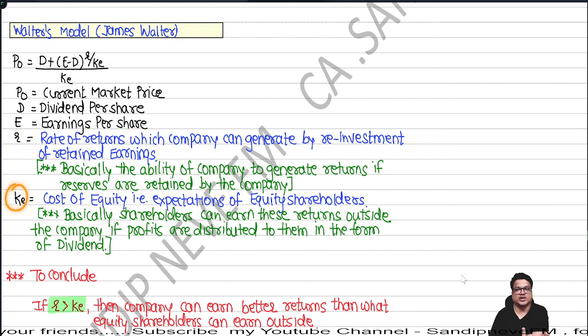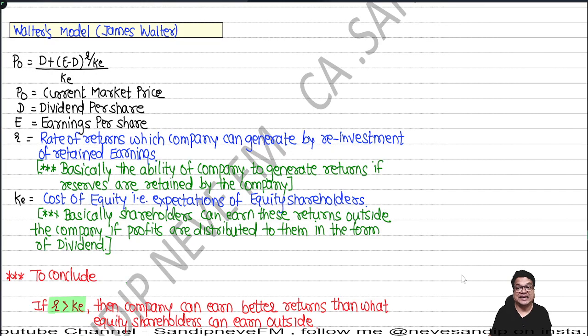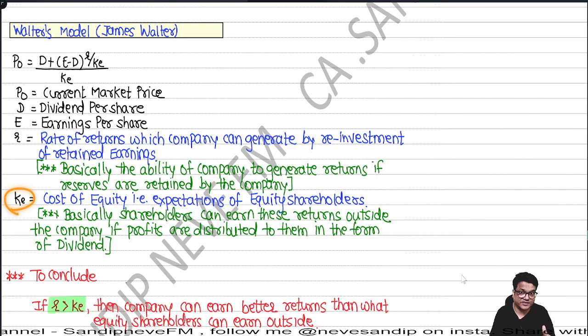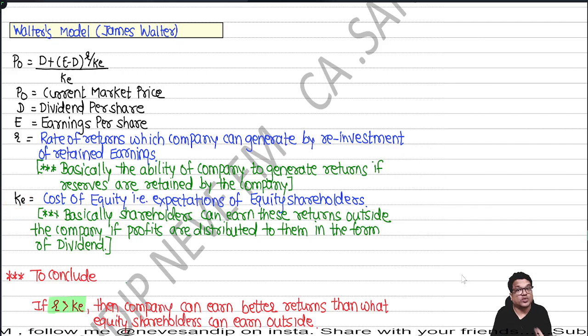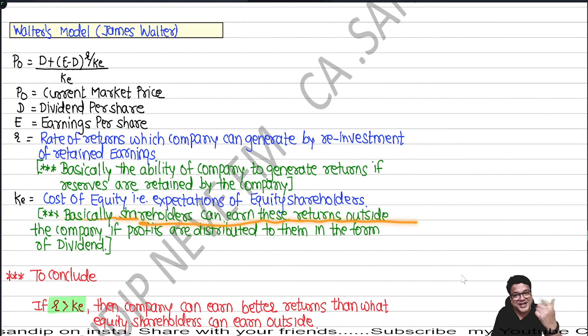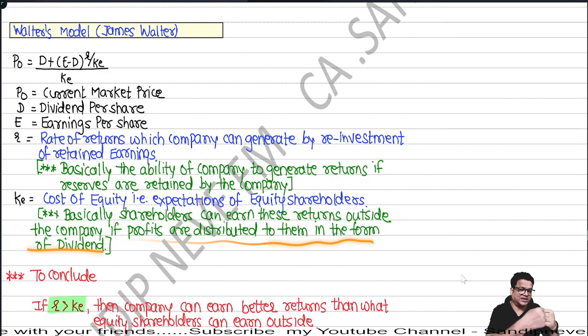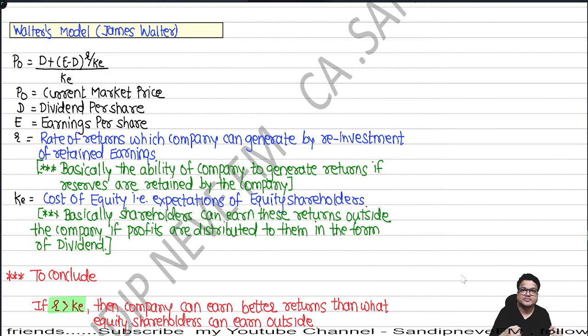Then what is KE? Cost of equity. Yes, very true, but what Walter says is important to understand. Shareholders demand a cost of equity, which is based on their expectations outside the company. Basically, shareholders can earn these returns outside the company if the profits are distributed to them in the form of dividend. And then there is a tussle between R and KE.